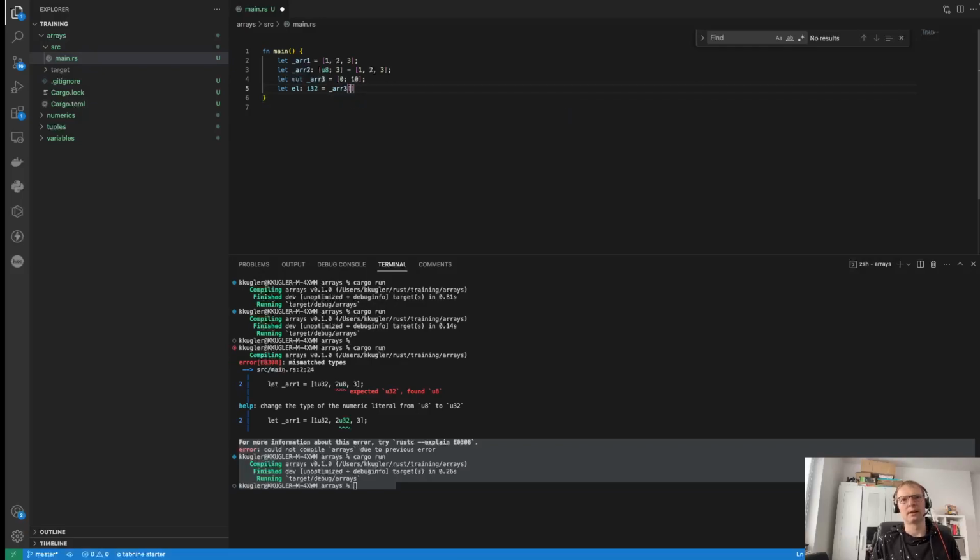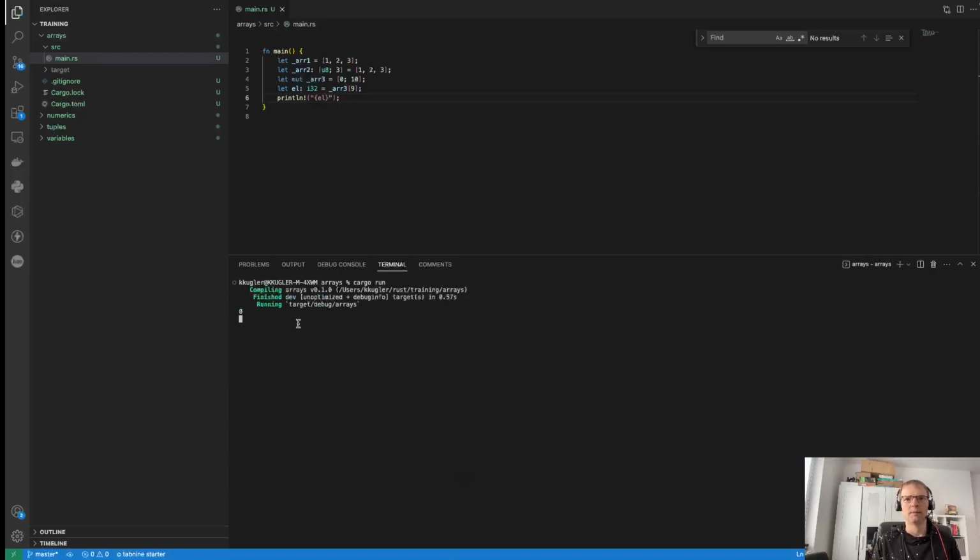And I'll get the last element of it, and I will print this out so you can have a look that it should work and print us the value we need. And as you can see, it works out. Now, let's actually modify the element. To access the array element, I have used square bracket notation, which may not be new to you if you have used other programming languages like Python, where you were accessing list elements with square brackets.